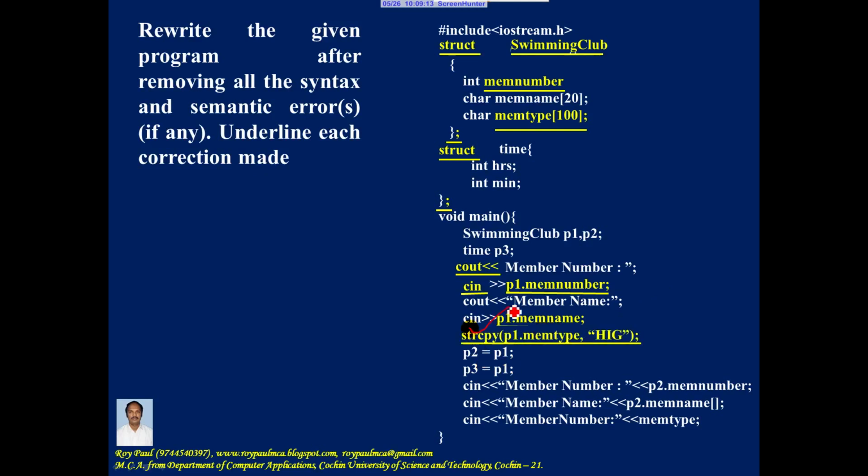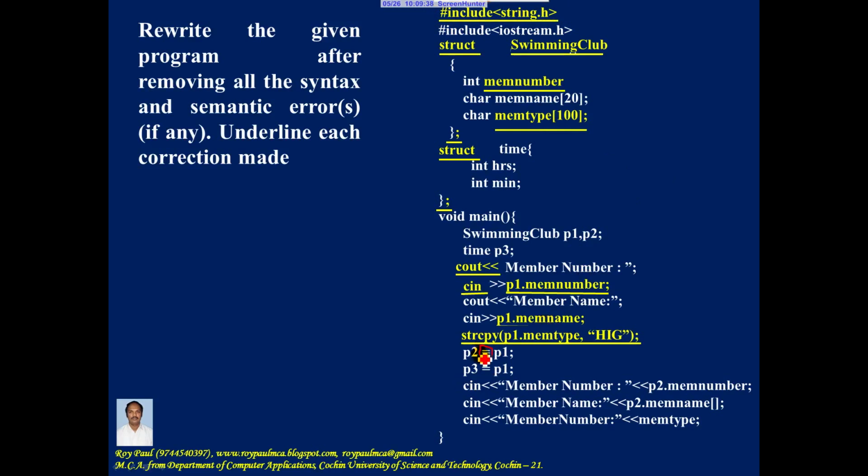So you can write strcpy and the assignment operator should be replaced with a comma. What the strcpy function does is, the second argument is copied to the first argument. In a program, if you make use of strcpy, you should include the header file string.h. So you should include this header file string.h.